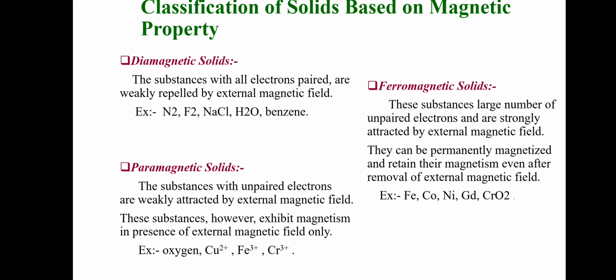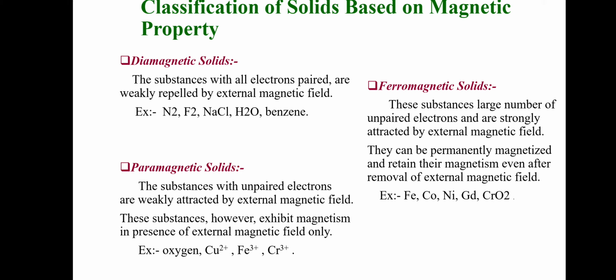Hence, on the basis of the spinning of electrons, we can classify solids as diamagnetic solids, paramagnetic solids and ferromagnetic solids. Diamagnetic solids are solids with all electrons paired, and they are weakly repelled by the external magnetic field. That is, even if an external magnetic field is applied, there is no effect on them. For example, N2, F2, NaCl and H2O.